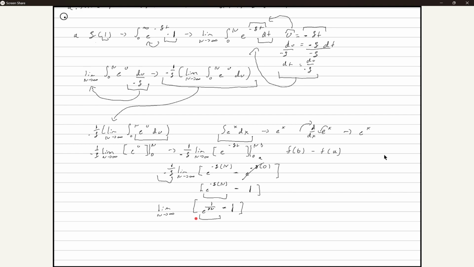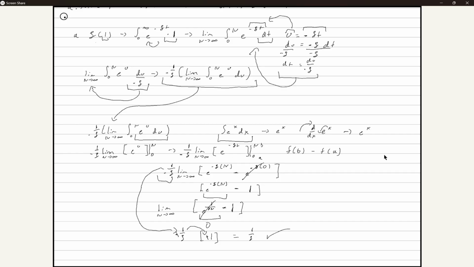So as e to the sn gets larger and larger, what really happens to this function? It turns into 0. Yeah, so we can just cancel this entire thing out. That means what's left is this negative 1, but we must not forget about this thing. So we move this back into the equation of 1 over negative s. We're going to re-multiply everything over. The negatives get canceled out, and what's left over is 1 over s. And you're done.